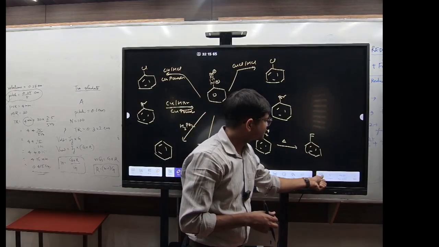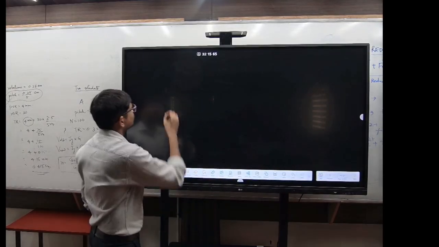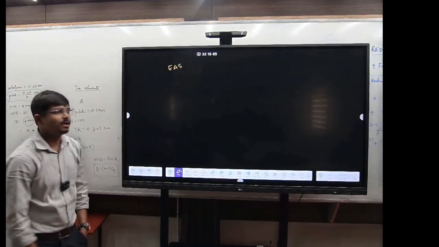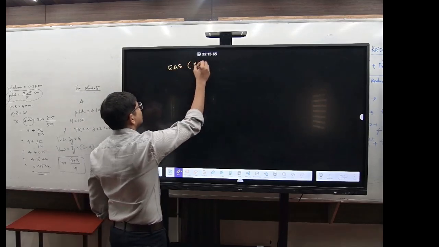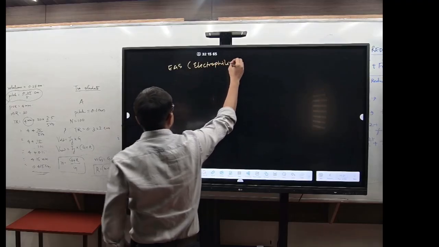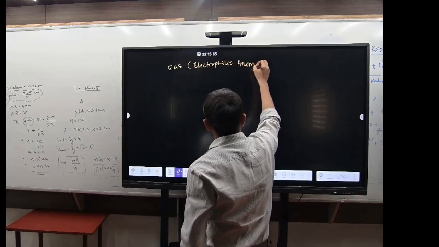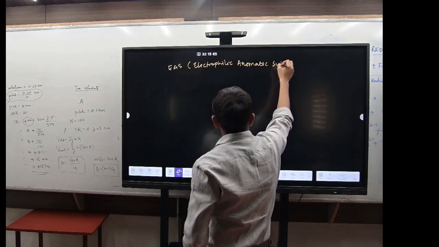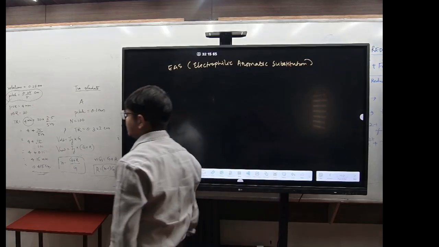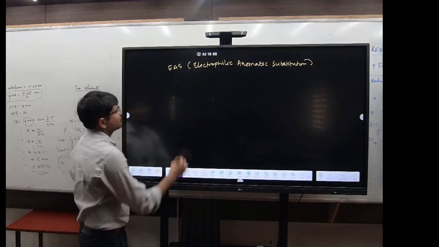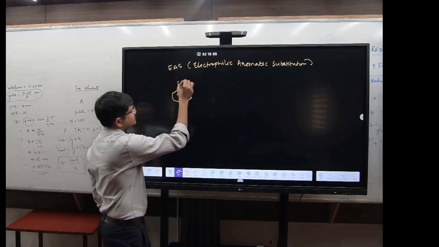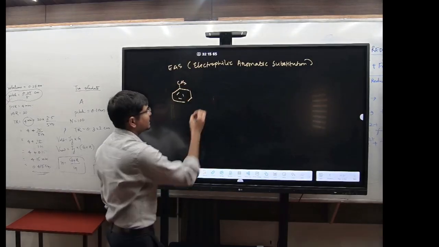Now, electrophilic aromatic substitution, the EAS reaction. Let's talk about electrophilic aromatic substitution. So look here first, suppose this is the benzene molecule. Suppose you have the CH3 group, right? Clear? Now you are adding